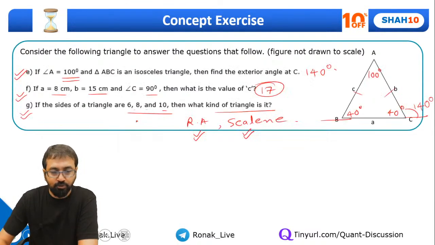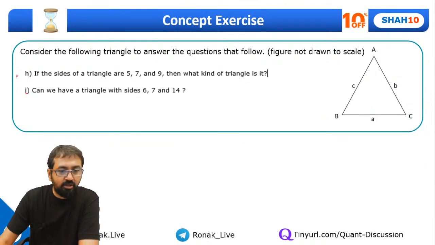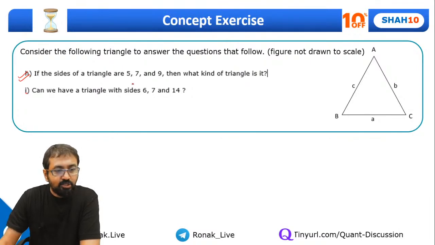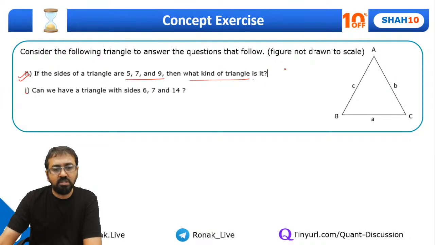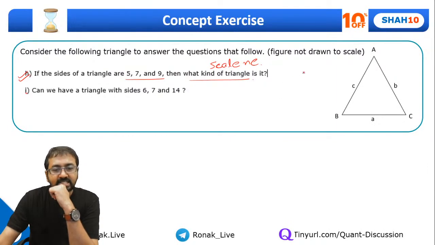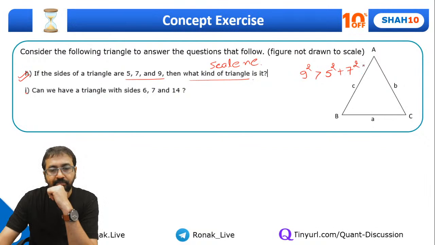So I'm sure all of you have understood this part. Now let's go ahead with this one. Everyone try for H. If the sides of the triangle are 5, 7 and 9, then what kind of triangle is it? Of course, it's a scalene triangle. Anything else? So based on the characteristic of sides, it's a scalene triangle. What about based on the characteristic of angles? Can I say 9 square is greater than 5 square plus 7 square? Correct. So this is the property of an obtuse angle triangle.